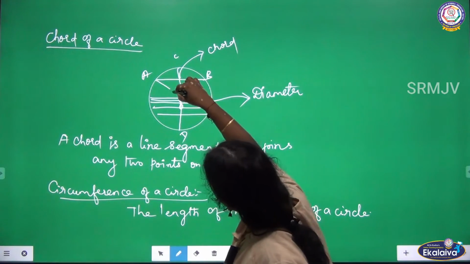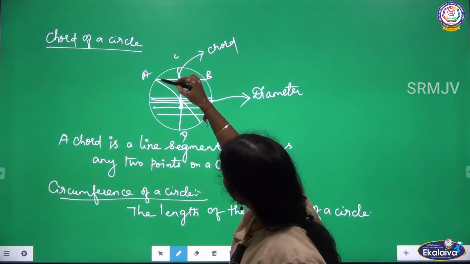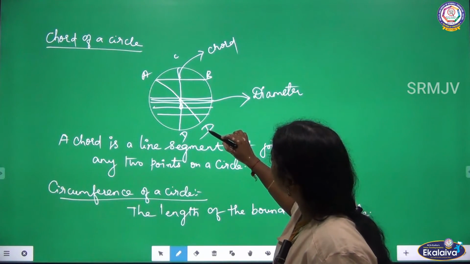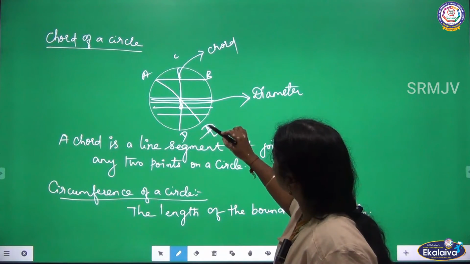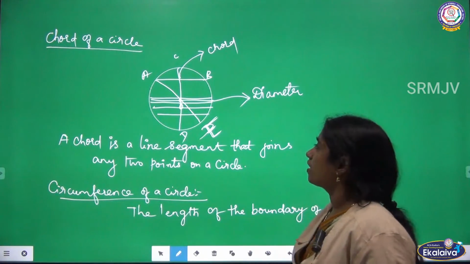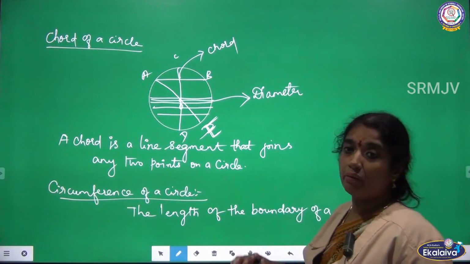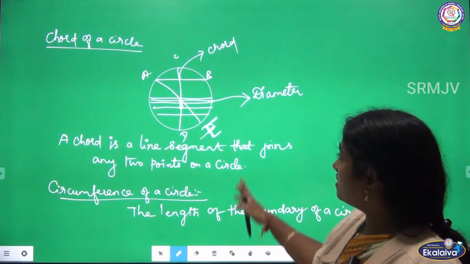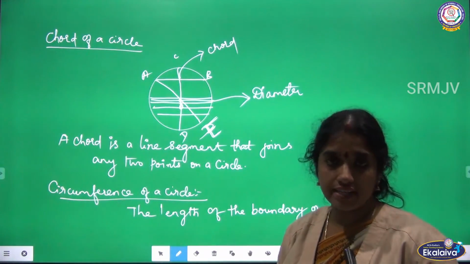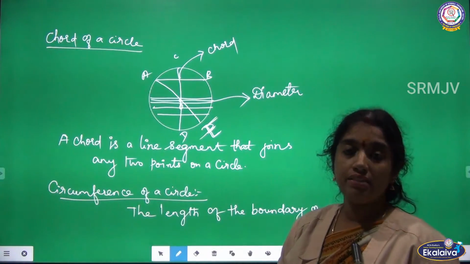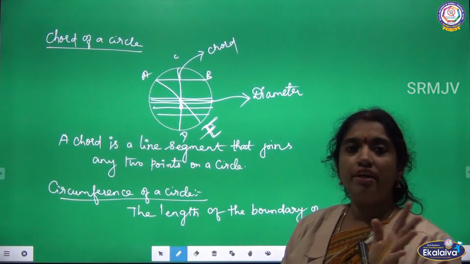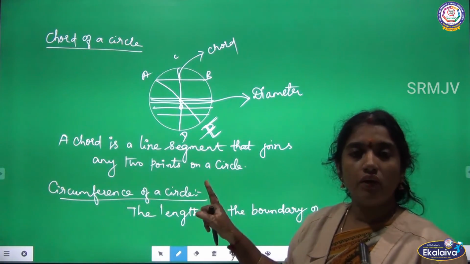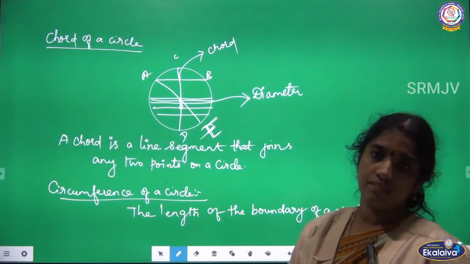As well, if I draw like this, it is also a diameter, AE, because it is passing through where? Center of the circle. So it is a diameter. So for that only I said every diameter is a chord, but every chord is not a diameter, because a diameter only passes through the center of the circle.